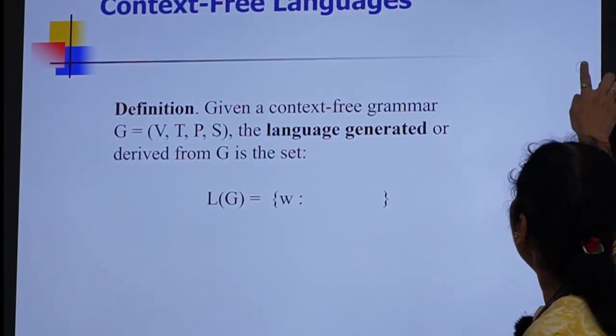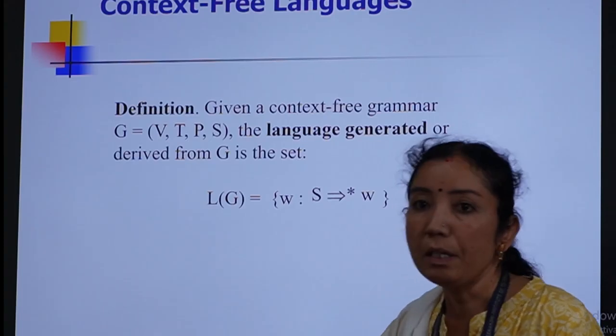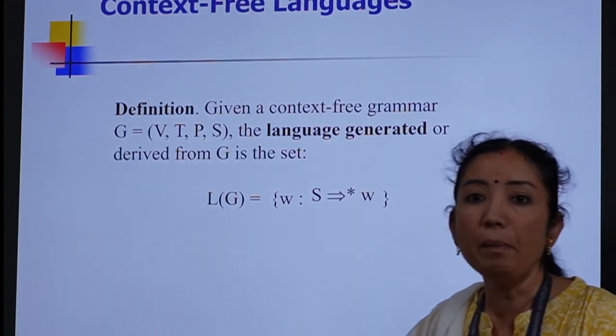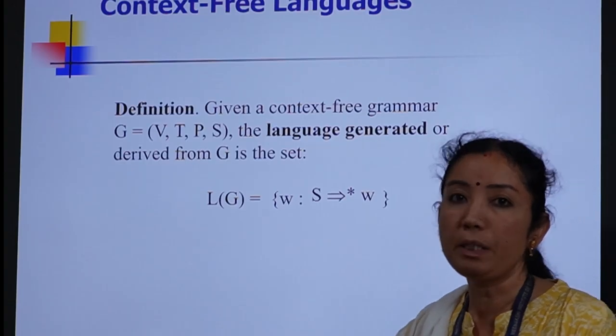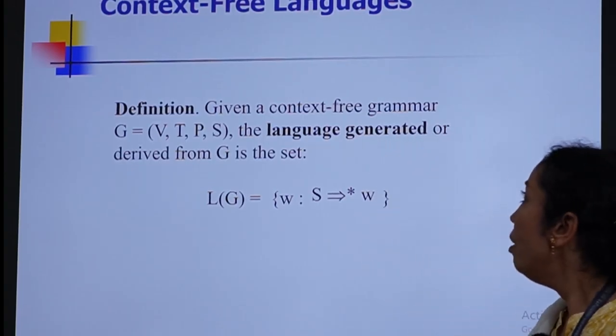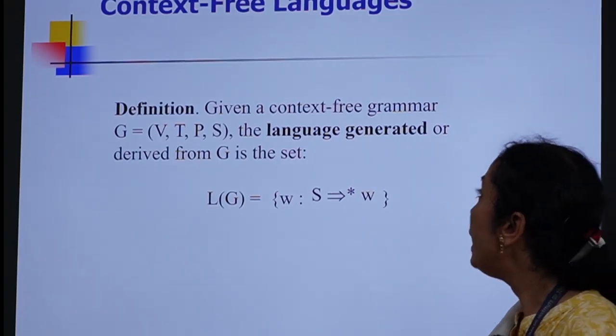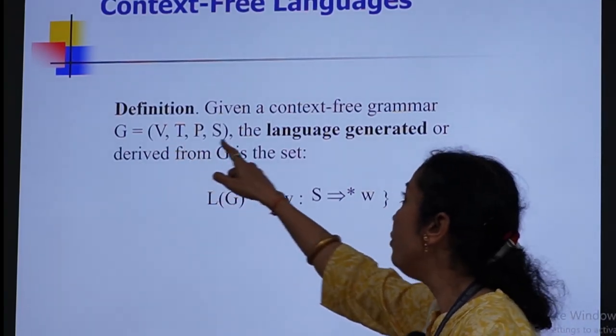Now, the definition of context-free language. Whenever I say context-free grammar will be able to generate all possible strings that belong to the language, it is called a context-free language. In order to derive a context-free language, we consider a grammar G equal to (V, T, P, S).